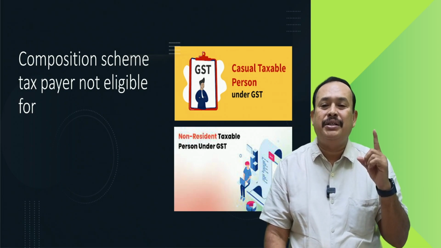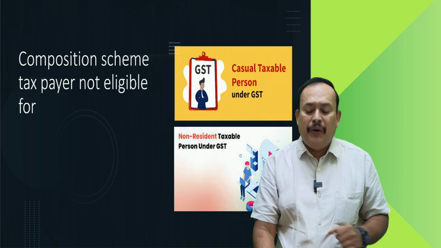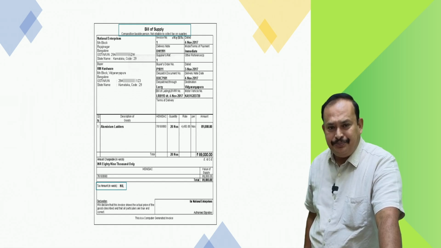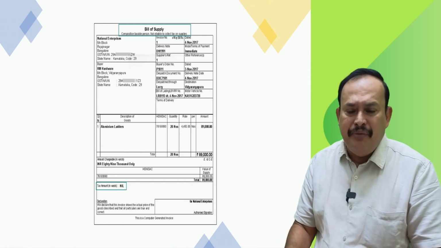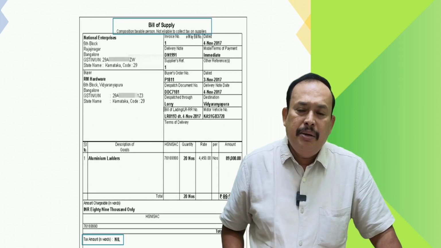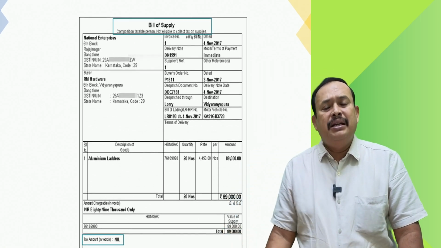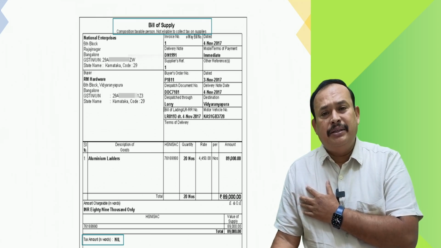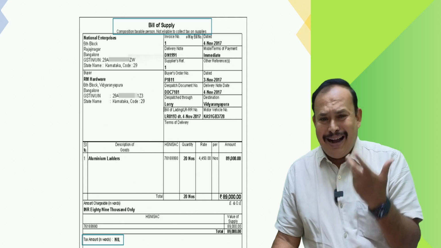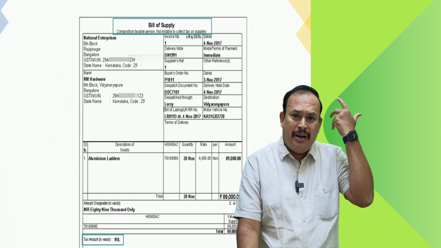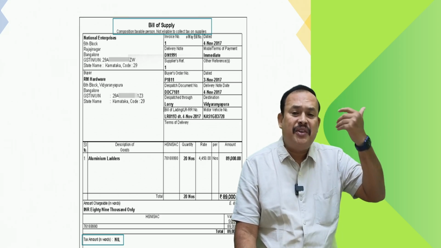That is further, my dear friends, very, very important, what is there on the screen. If, being a taxpayer, I opted for the composition scheme at my option, left to my tax planning, I satisfied the conditions.